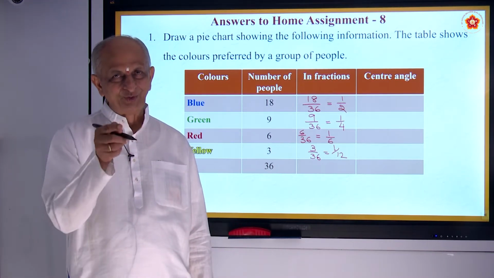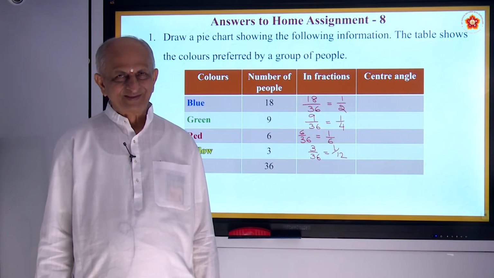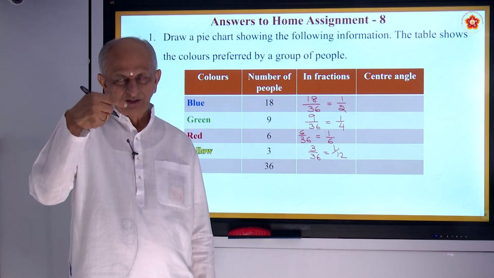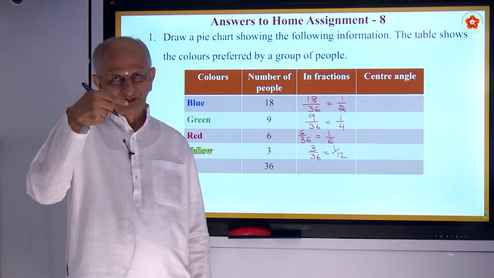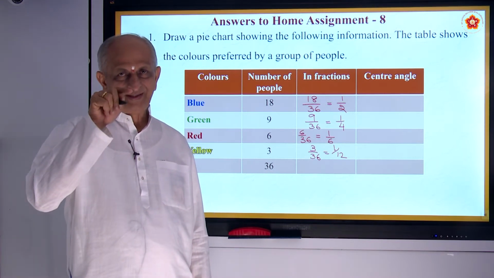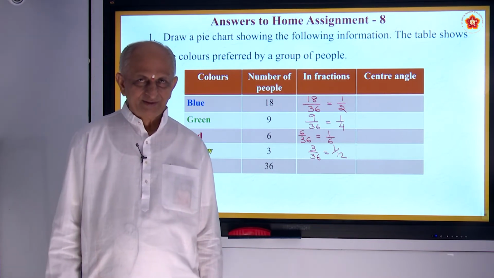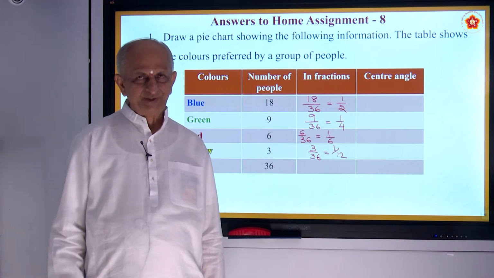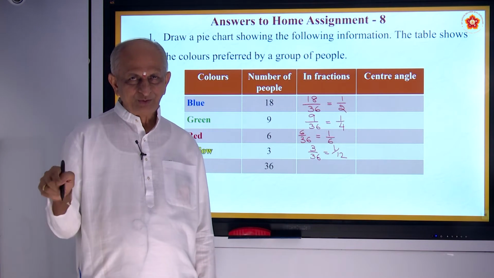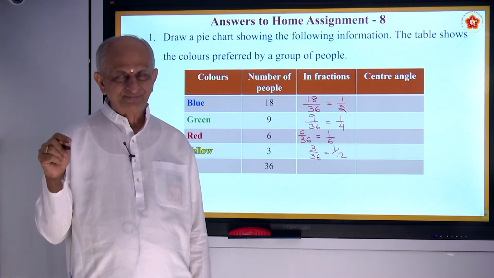What is the angle between the two hands, the minute hand and the hour hand? 90 degrees, correct? 6 o'clock, 180. 9 o'clock, 270. 1 o'clock, 30.